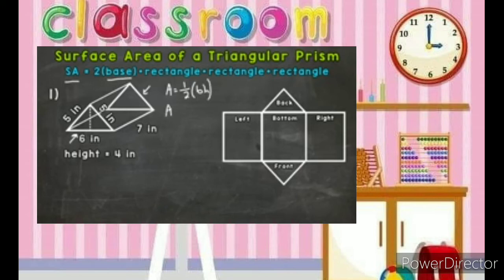So let's plug in now. 1/2 times the base, which is 6, times the height, which is that dashed line, and the height is 4 inches.